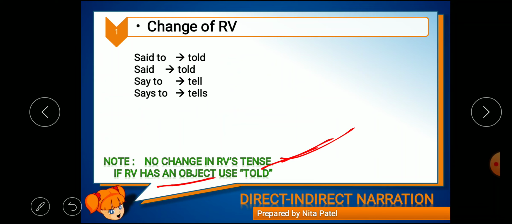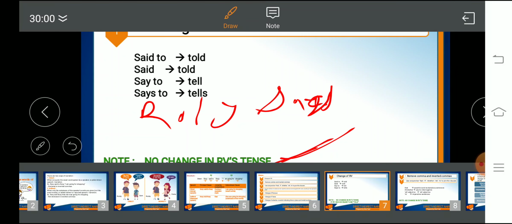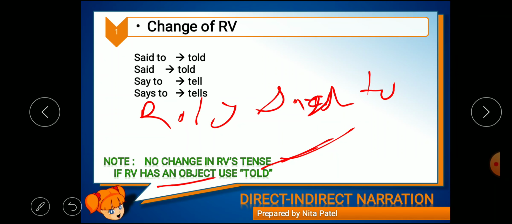Next is if RV has an object. If RV, that means Rosie said to Roxy. Now if RV has an object, use told. What is the object?